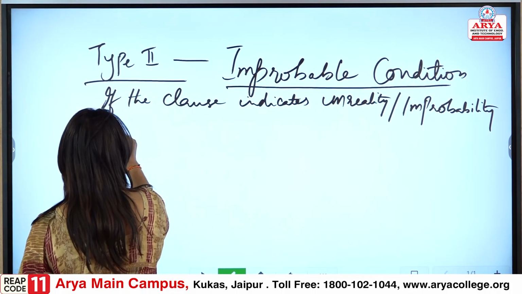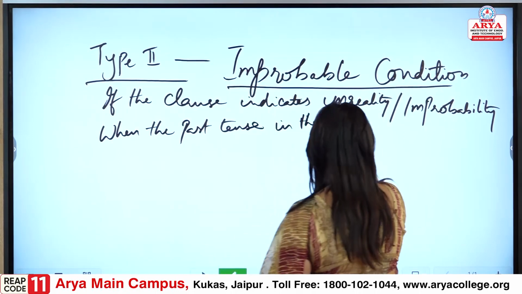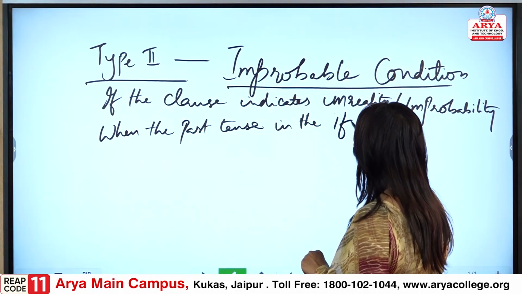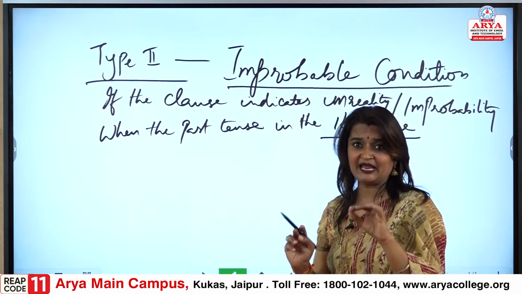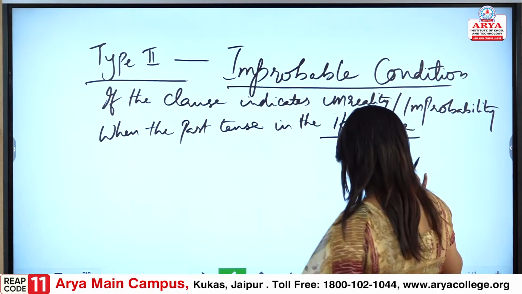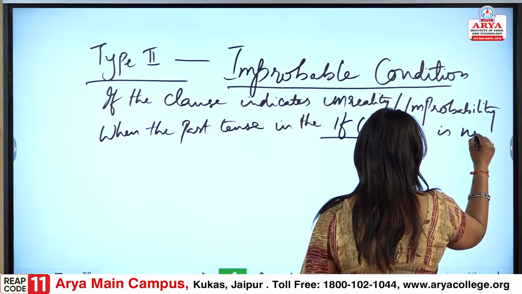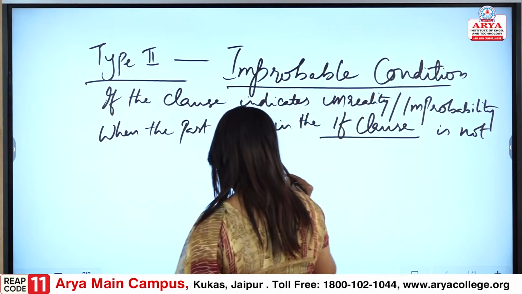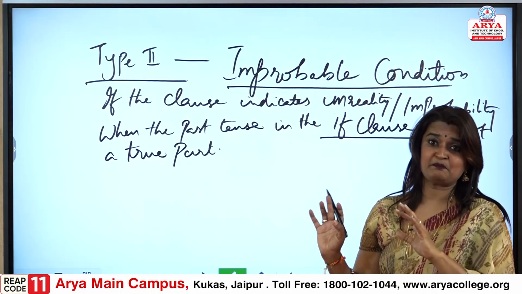That is again when the past tense is in the if clause, we mainly need to take care of the conditional clause or the if clause, which is not a true part.